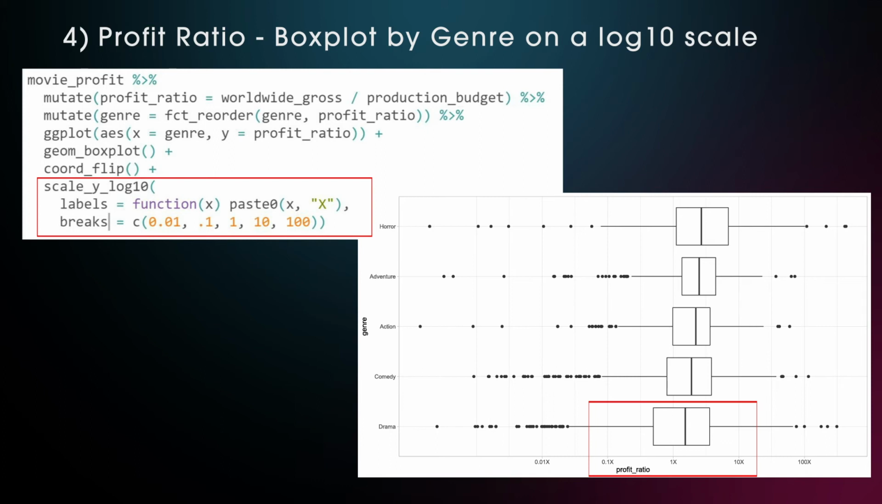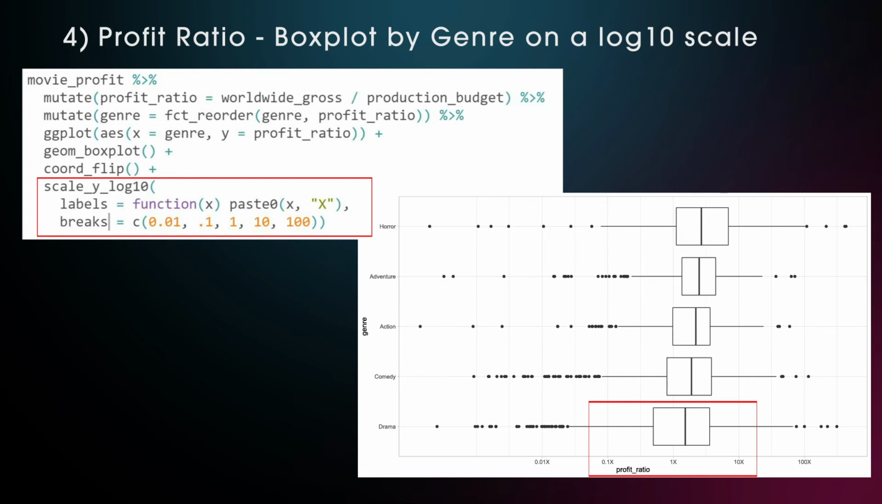x to represent the times or fold factor of the ratio. And with breaks, we can specify where exactly the labels should appear. I chose the brackets 1%, 10%, which represent losses, 1x, which is break even, and then 10x and 100x profit ratios. All genre medians are between 1.5 for drama and 2.6 for horror.